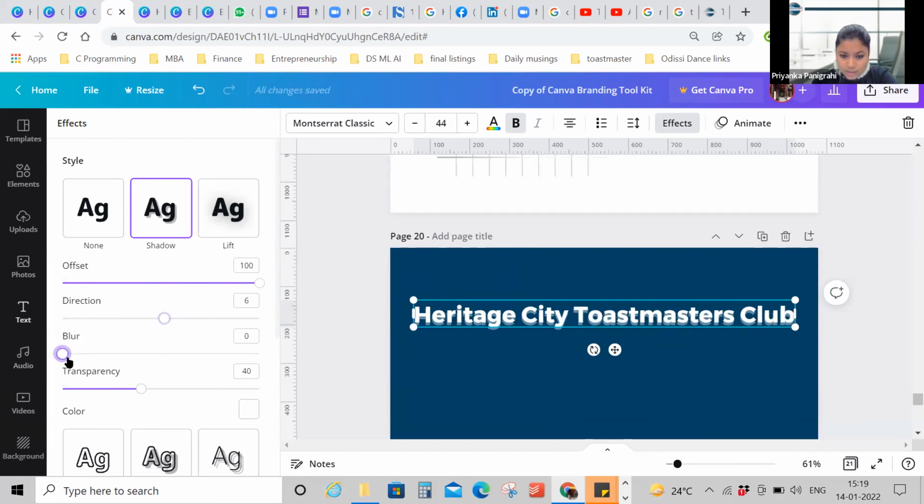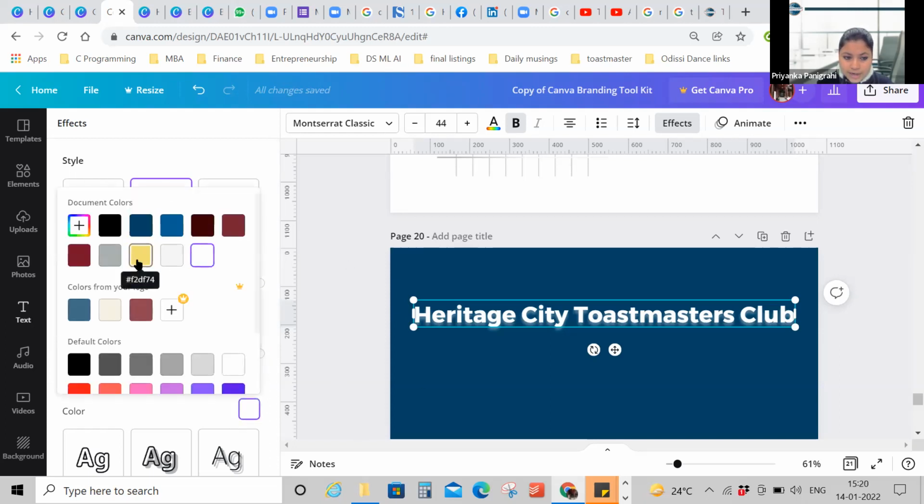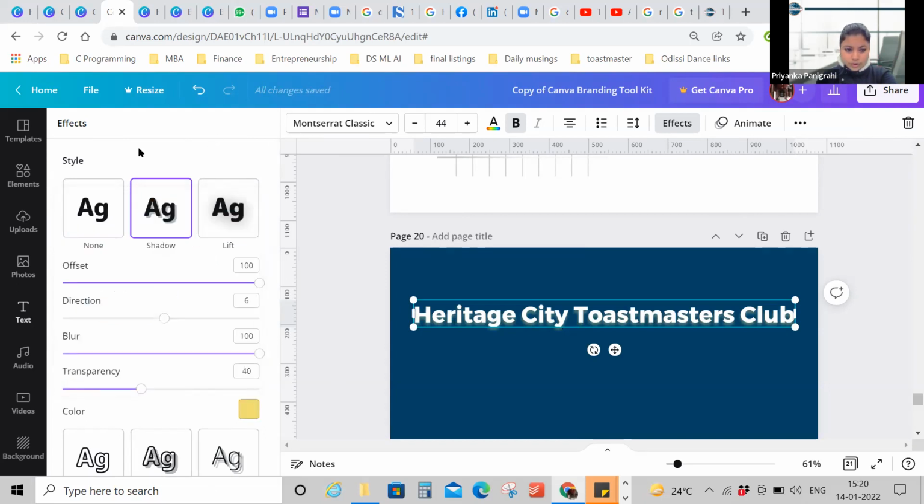You can also click how much blur you want. If you want a full blur, not a specific gradiented blur, but a completely blurred image, it will just look like it's a shadow in water. So that kind of blur you want, you create on blur and you change the settings, right? You can also go for a color change in the shadow. So you can create a shadow of a brand guideline color other than white. Let's say I'll have a yellow shadow. Yes, okay, you can do this, right?